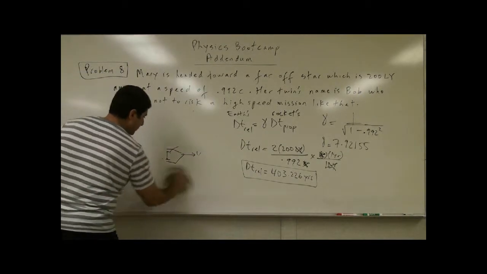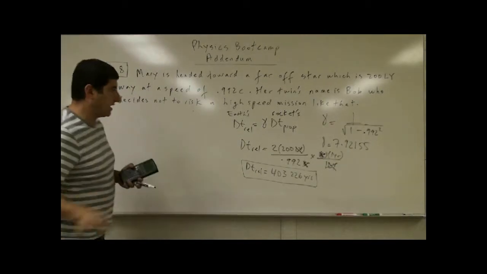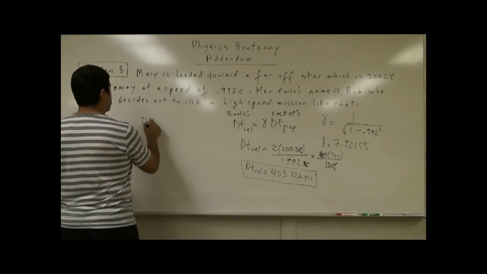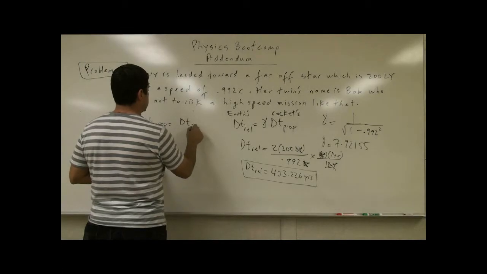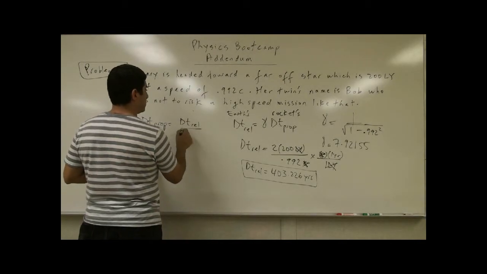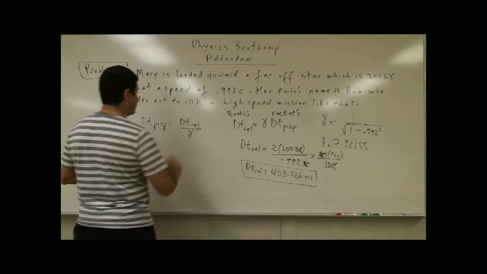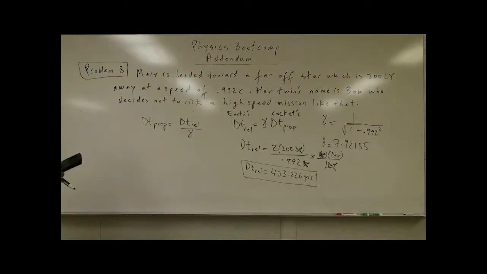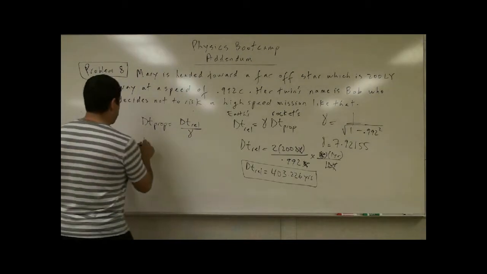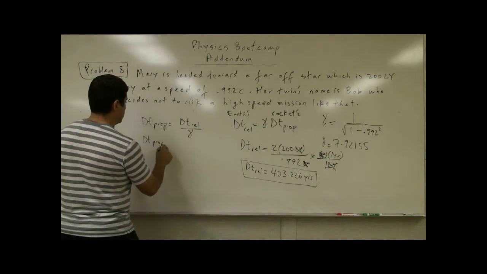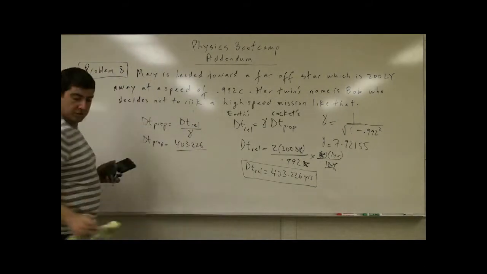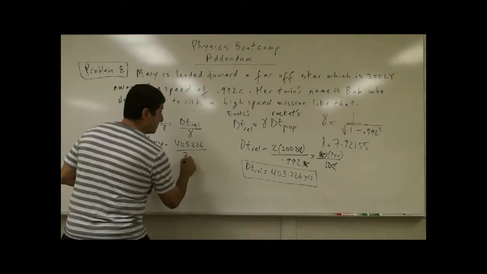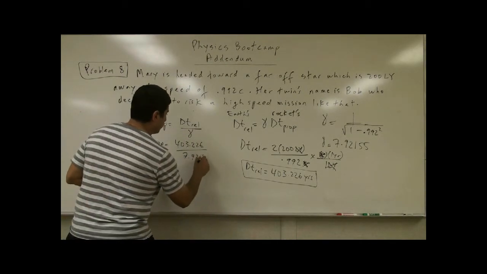So what is the proper time equal to in this case? Delta t proper is equal to delta t relativistic divided by gamma. So now delta t proper is going to be 403.226 years divided by 7.92155.